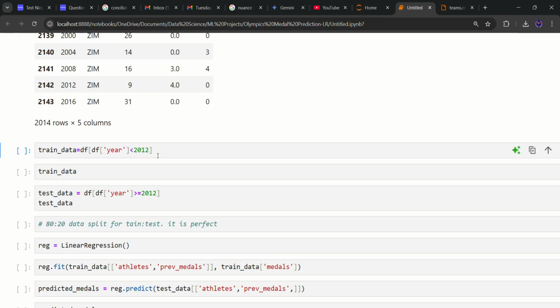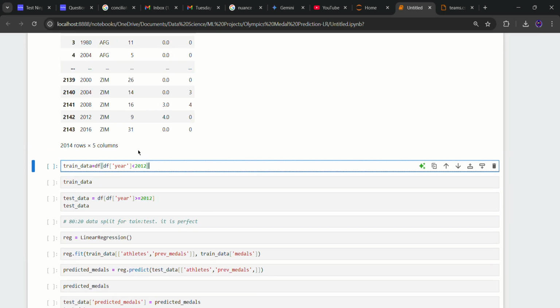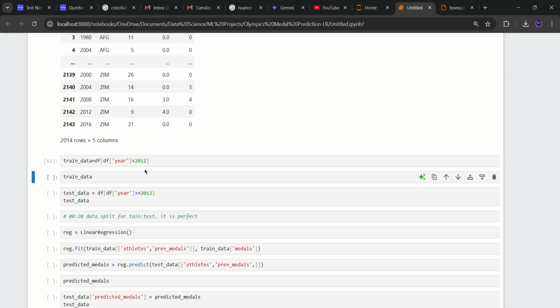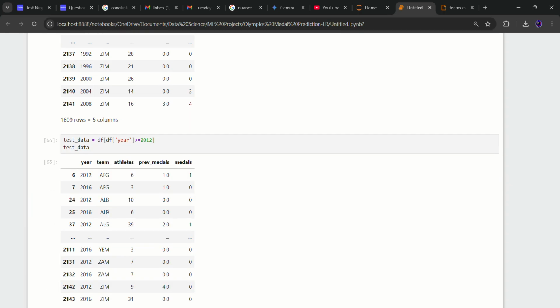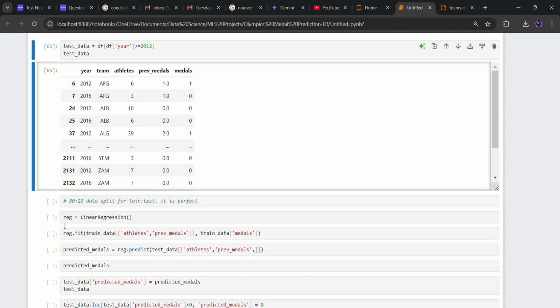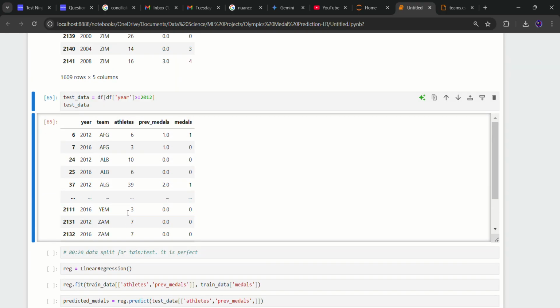Okay, train data. As we know, data shall be divided into 2 parts, train data and test data. Usually we do it in the ratio of 80 to 20. The rows where the column year is less than 2012 are going to be train data. So we have a total of 1609 rows for train data, and for test data we have 405. So the ratio is quite close to 80 to 20.